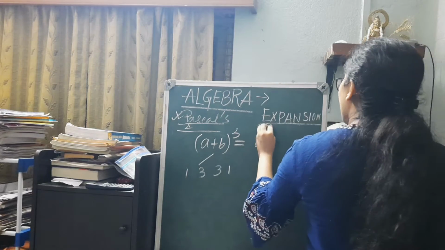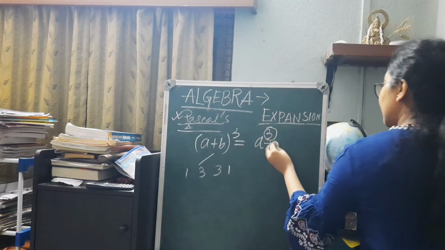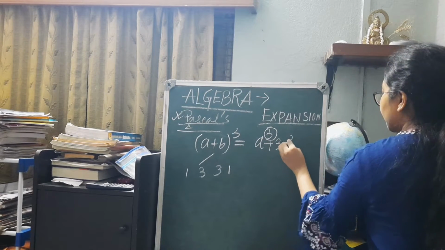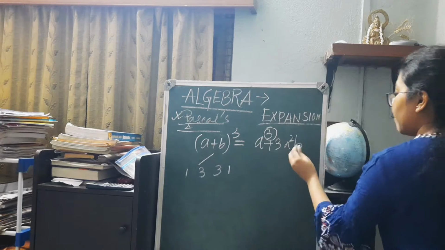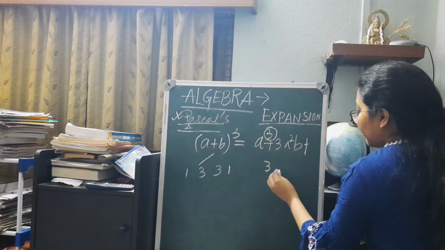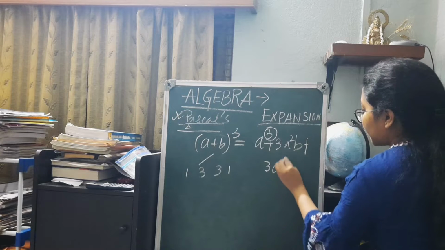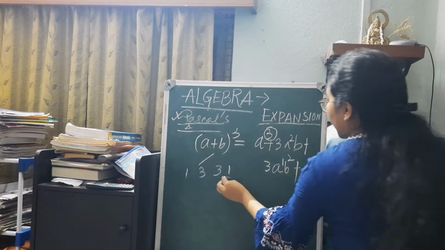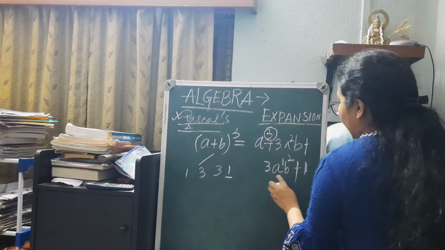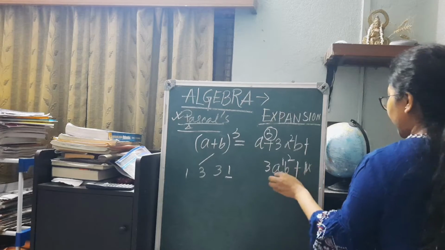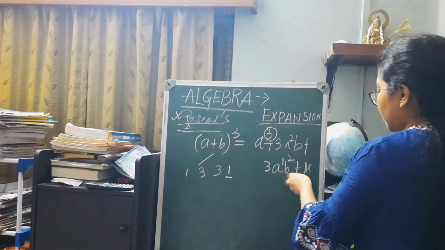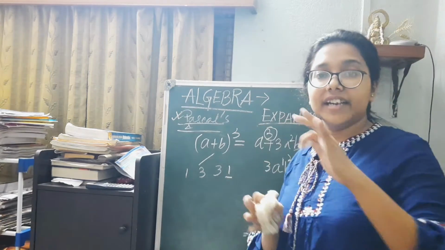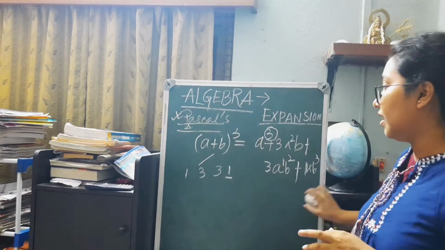Now a cube, so we start with the power of a as 3. Then it becomes 3, so a will reduce and b will come in, that is 3a square b. Now in this way it will move on. So next part again a will reduce, 3a, b will increase, b square, and finally a here was a to the power 1. So in the next part we put on 1 and b becomes 1 into a to the power 0 is 1, only a to the power 0, 1. So it turns out to be b cube. So we actually derived how an identity is formed. We actually proved how the identity is coming.